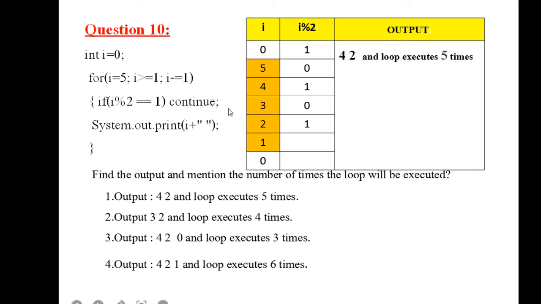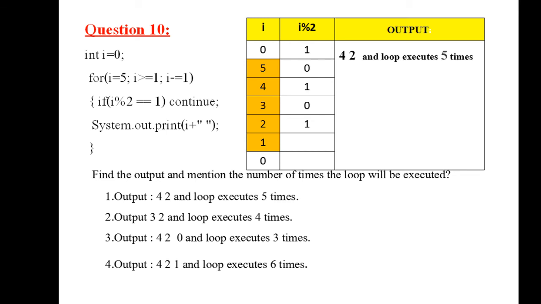Then it will go to the iteration part, and this time 4 minus 1 is 3. Is 3 >= 1? It is more. 3 divided by 2 gives the remainder 1. So it will continue. It will not print anything.